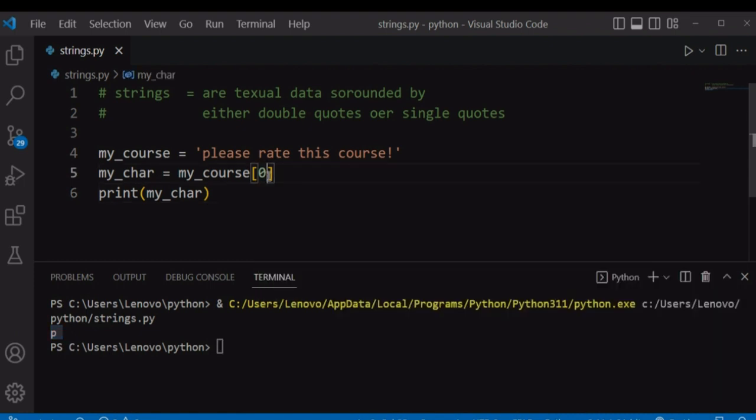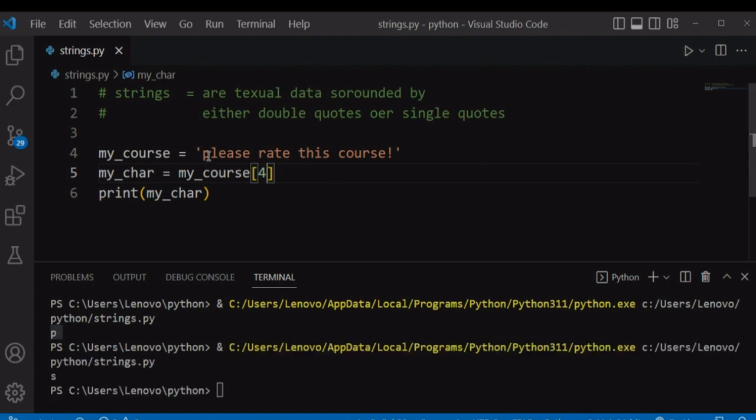Let's also specify index maybe 4. What do you guys think we'll get? It will start from 0, 0, 1, 2, 3, 4. So this S is at index 4, and it will return the character at that index, which is S. You can also specify maybe 7.